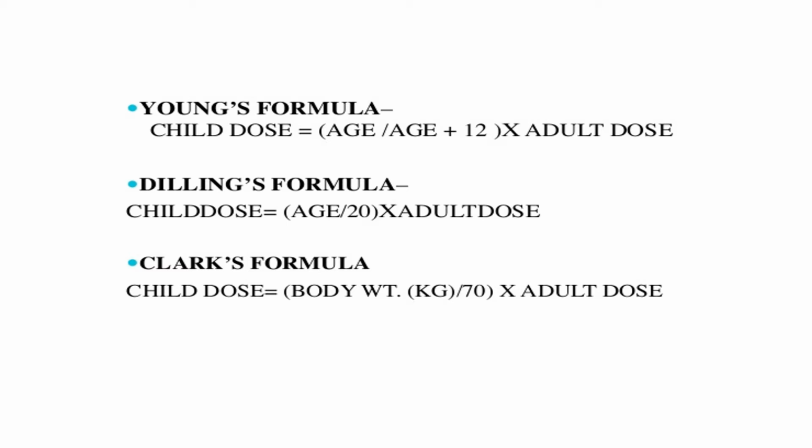This is Young's formula. Dilling's formula is nothing but age by 20 into adult dose. And Clark's formula is body weight in kilogram by 70 into the adult dose. Now, these are the three different formulas by which we calculate the child's dose. We usually follow Young's formula.